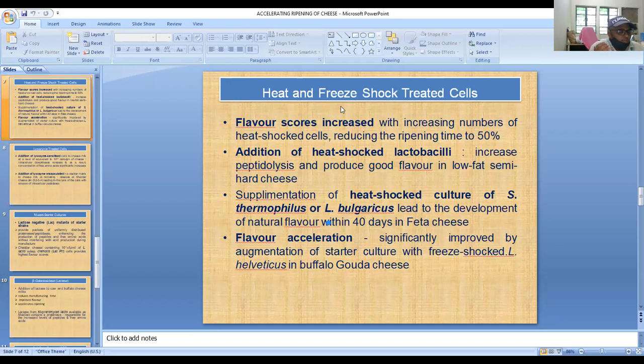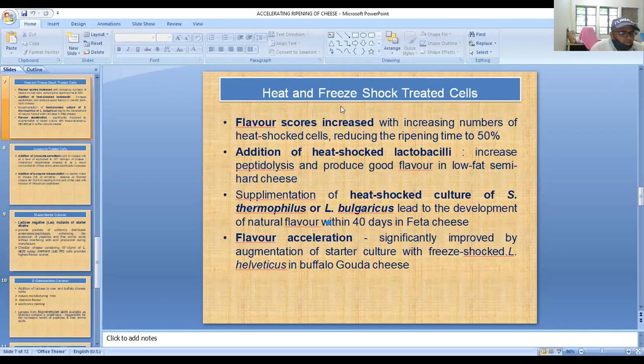Now we come to beta galactosidase. When we prepare cheese from buffalo milk, we get lesser flavor development in comparison to cow milk. So some workers have worked on that. They are adding lactase to cow milk or buffalo milk, and we can get a shorter ripening period, or we can get the full flavor within the stipulated period which is required in the case of hard cheese.